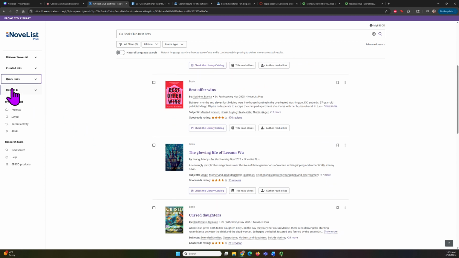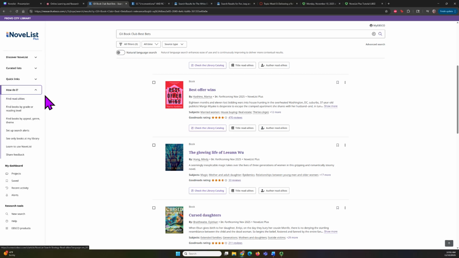Okay, and last on the left, I want to draw your attention to this How Do I? This is the help section of NoveList Plus. These are articles that EBSCO has created to help you dive deeper into the database. So if you're looking for books by grade or reading level, or maybe setting up a search alert for books so that you'll be notified when books are released, it is here.